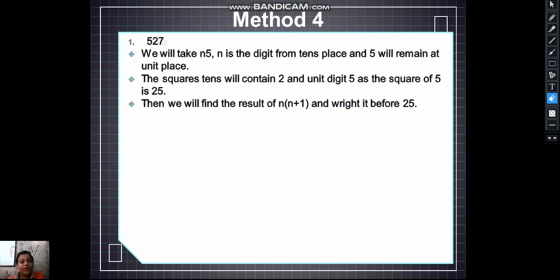Sorry, I have taken the wrong example here. I will take another example, but first we will take n5. N is a digit from the tens place, and 5 will remain at the unit place. The square's unit digits will be 25, as the square of 5 is 25. Then we will find the result of n plus 1 and write it before 25.